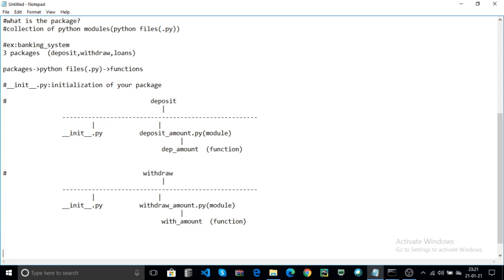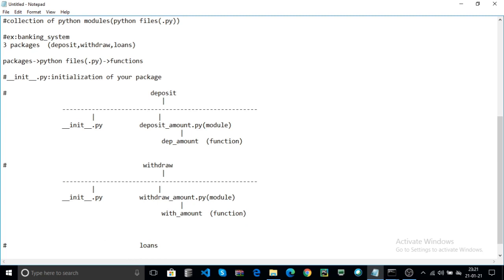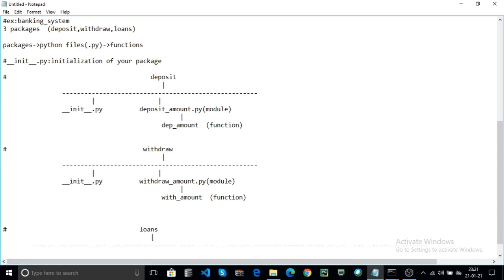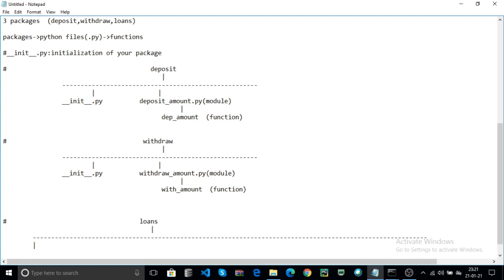Now the third package is loans. The loans package contains, first, one file, that is __init__.py, and here I use three modules.